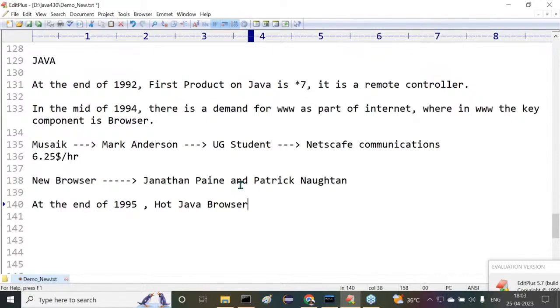On the basis of Java programming language only, they prepared the browser. Inside this Hot Java browser, what features of the Java they have used there? If you observe this, internally they have used applets. What was the topic they have used there internally? Applets. Applets is a topic they have used internally.